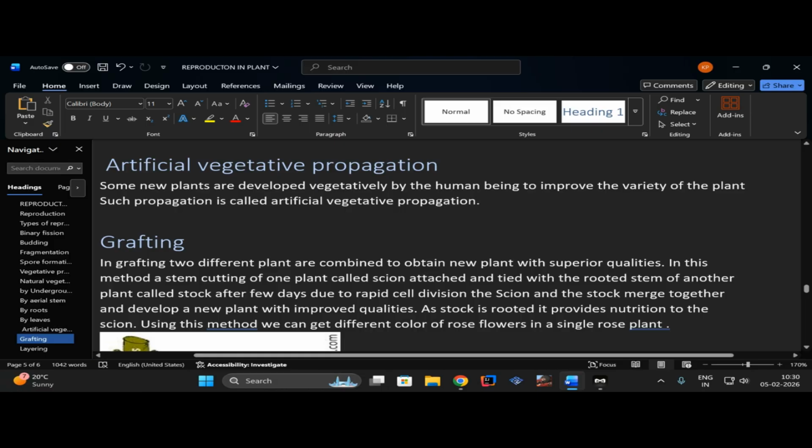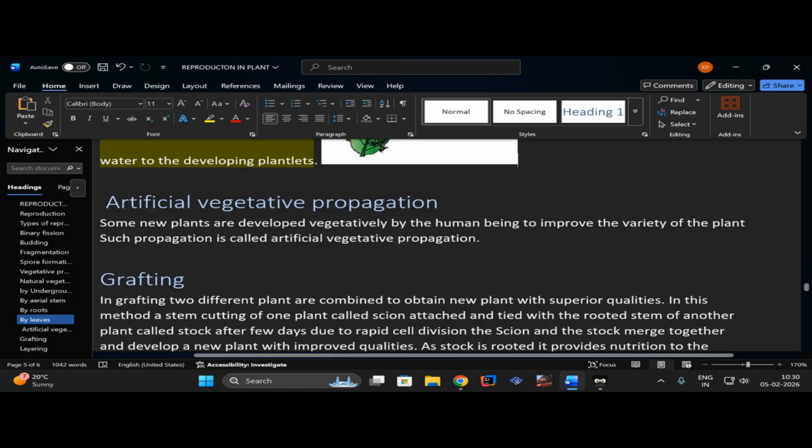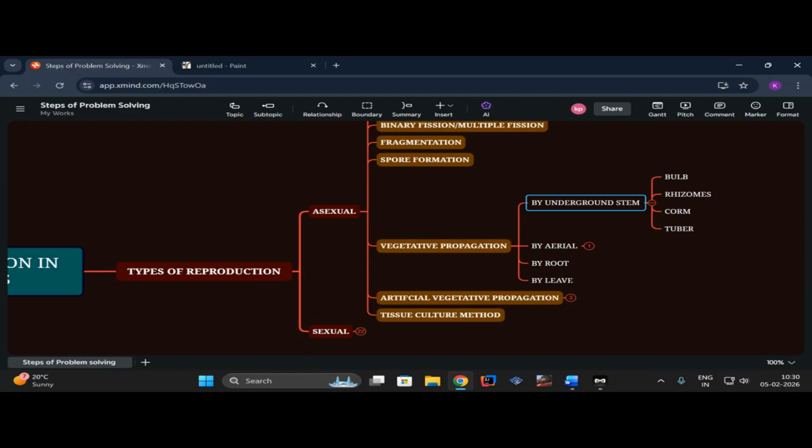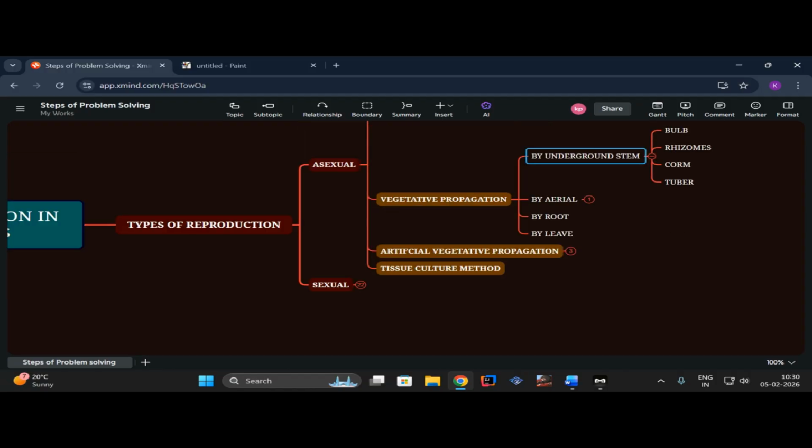Artificial vegetative propagation. What we have learned before is vegetative propagation. In that, the major thing is that the plant reproduces from its vegetative part on its own, but in artificial vegetative propagation we need to do it.